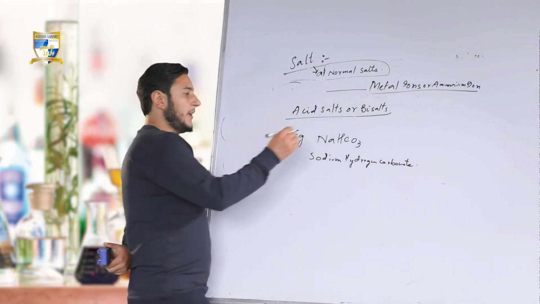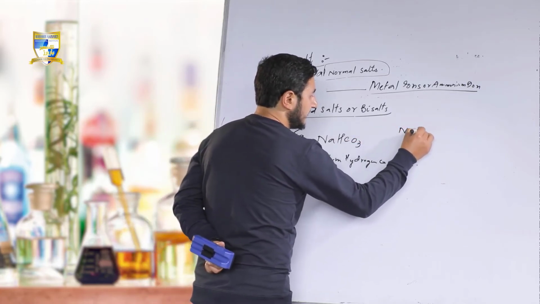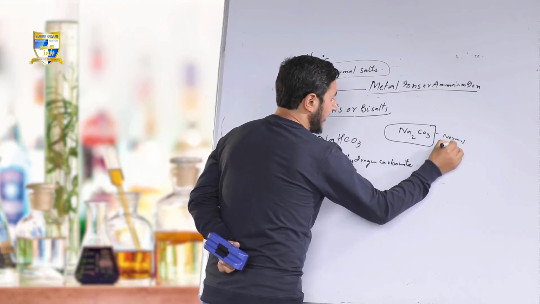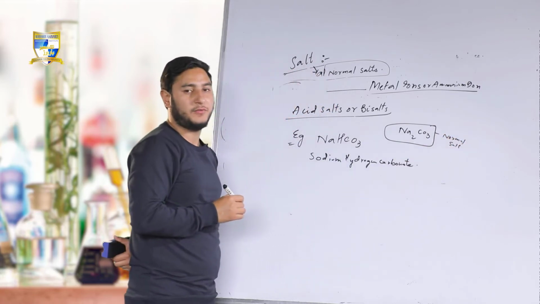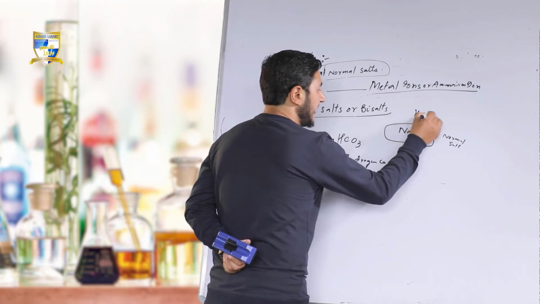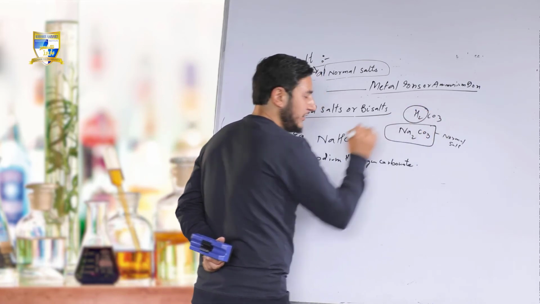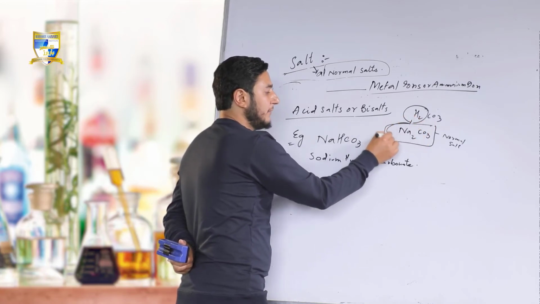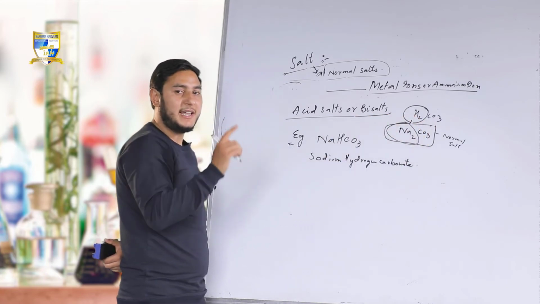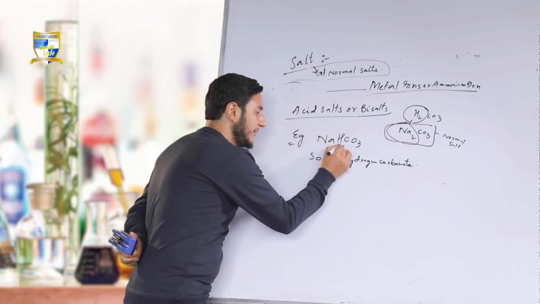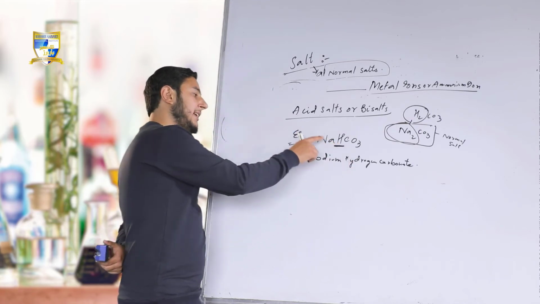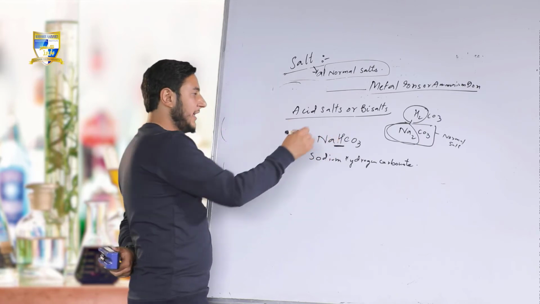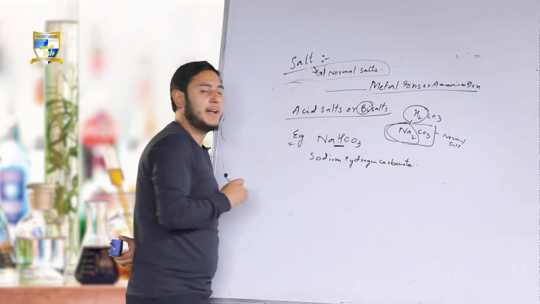If we talk about sodium carbonate, it's a normal salt, and it is obtained from carbonic acid, H2CO3, by replacing the hydrogens of carbonic acid with a metal atom, Na2. But here there is a presence of another hydrogen atom. So there is a metal atom and another hydrogen atom. That is why they are called bisalts.